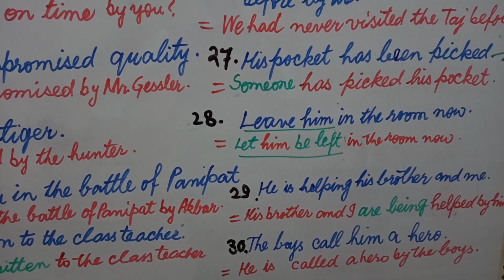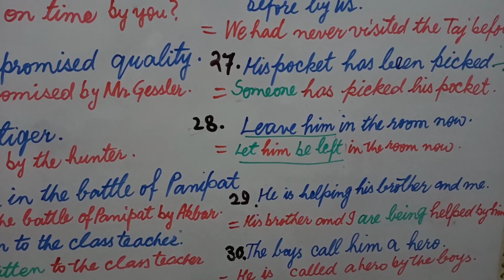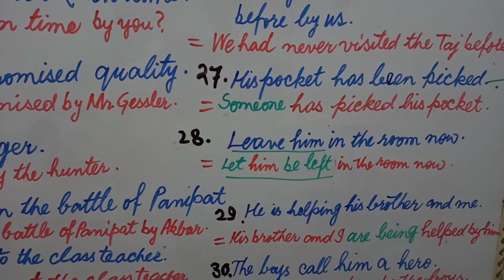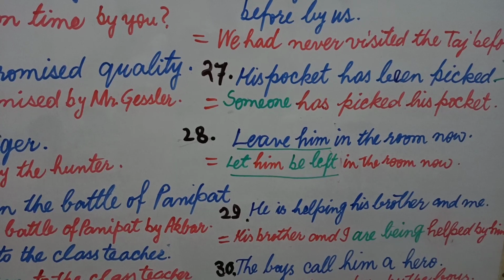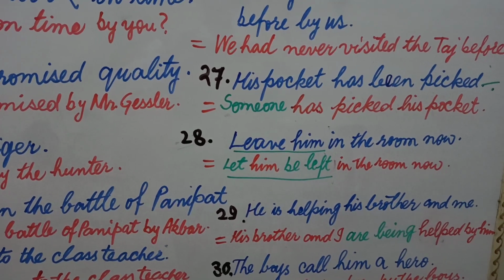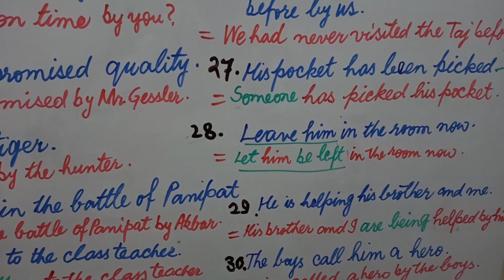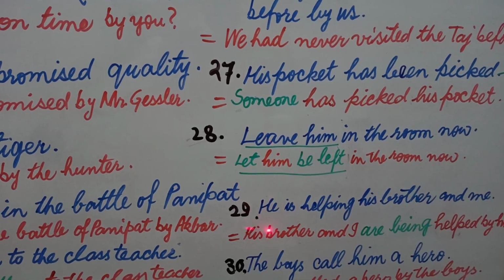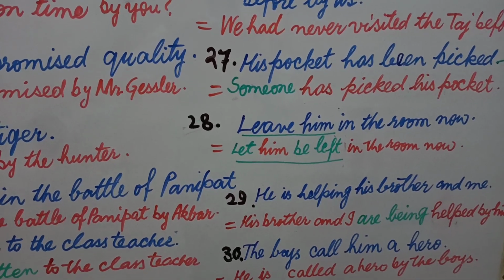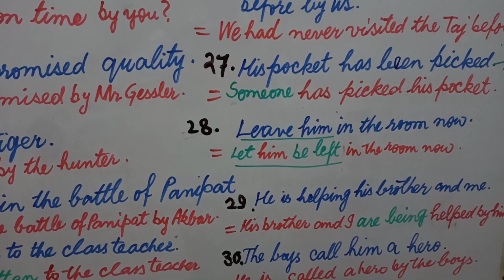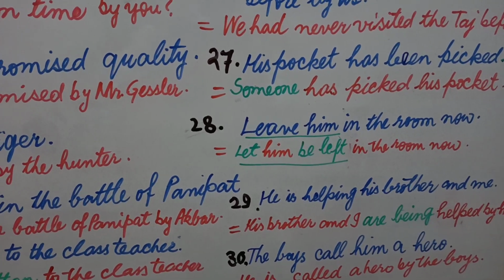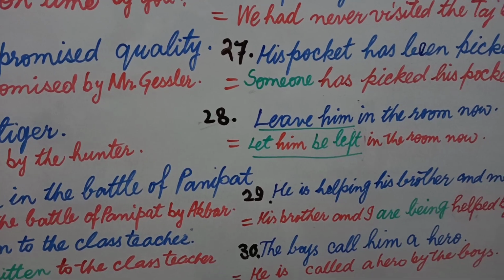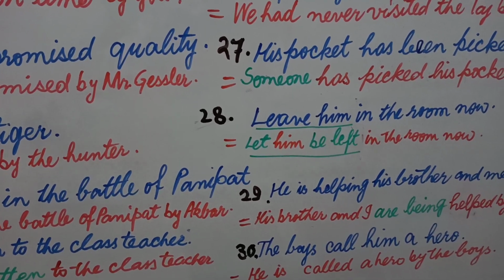He is helping his brother and me. The main feature of this sentence is I have used two words here, his brother and me. Not two words but four words are actually here, and his brother is an object and another object is me. Now there are two objects, so both these two objects will come in the beginning in the place of he when we transform it into passive voice. Now your answer will be his brother and I. I have changed me into I because generally we use an object in the form of a nominative case, so I turn me into I, and his brother will remain as it is.